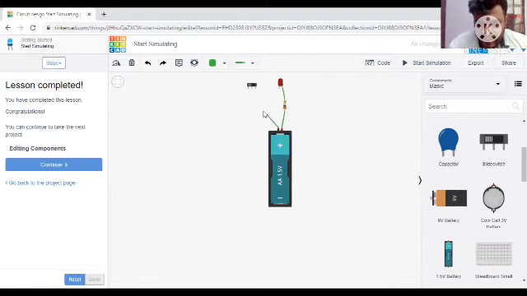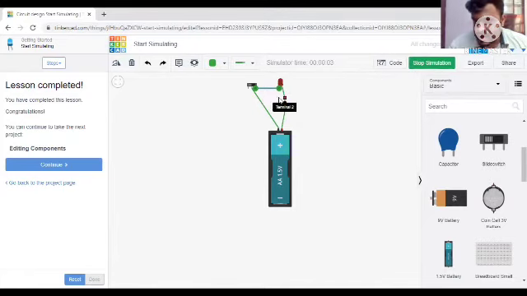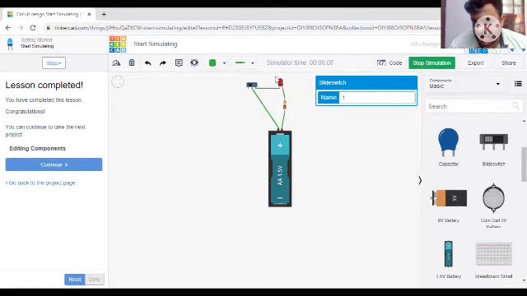Now the negative, I am connecting to the common of our slide switch. From terminal 2, I am connecting to the cathode, or negative, of the LED. Now we need to start the simulation. When we start the simulation, our LED is not glowing. Now let us switch on. Now our switch is on, and our LED is blinking. When you switch it off, it is off. When it is on, our LED is on.